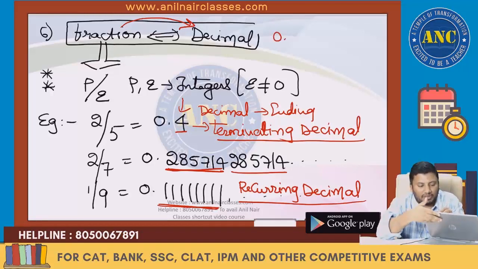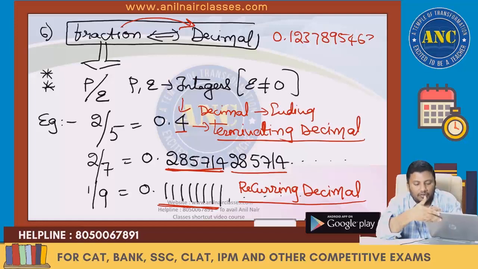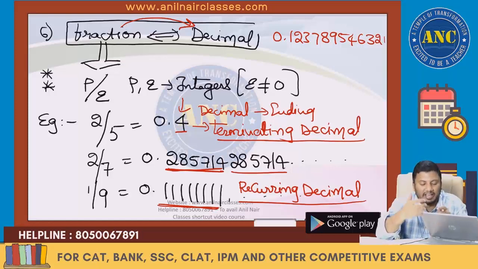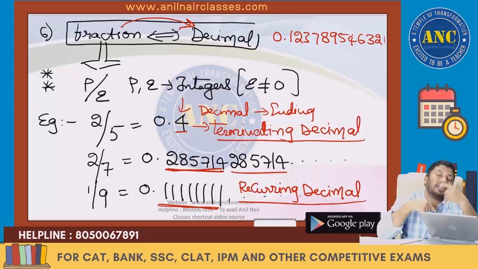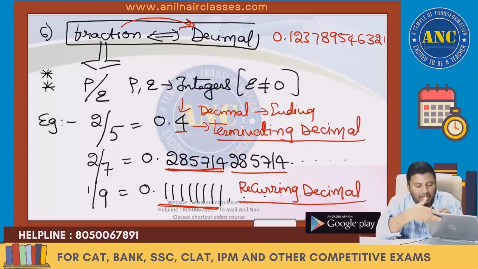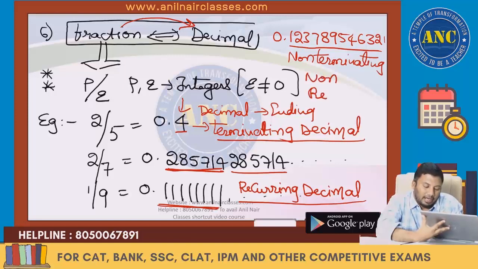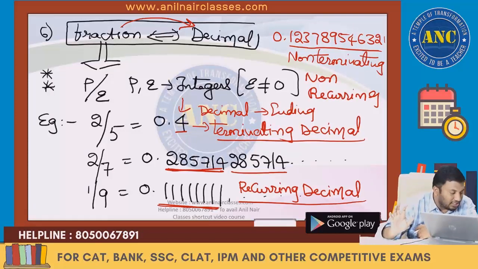Now, what if it does not repeat? Suppose the digits are 1, 2, 3, 7, 8, 9, 5, 4, 6, 3, 2, 1 and so on. There is no repetition of the same digits again and again. 1, 2, 3 is not repeated, 7, 8, 9 is not repeated. Some random digits keep on moving. So this is nothing but non-terminating and non-recurring. Listen carefully, every key point I will discuss.